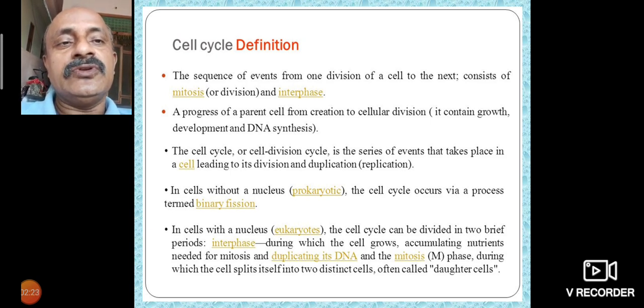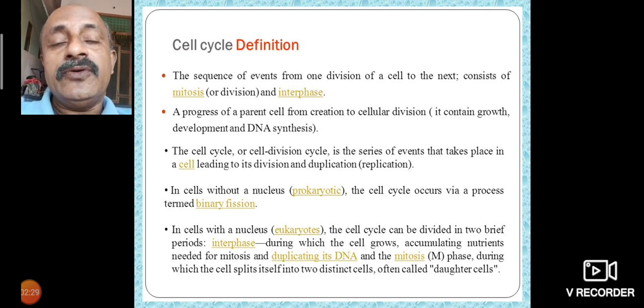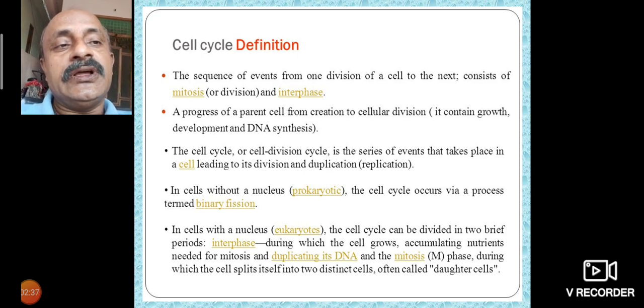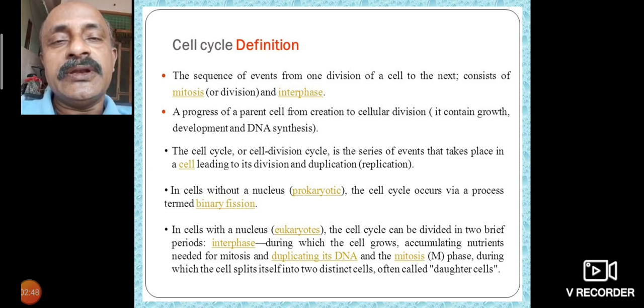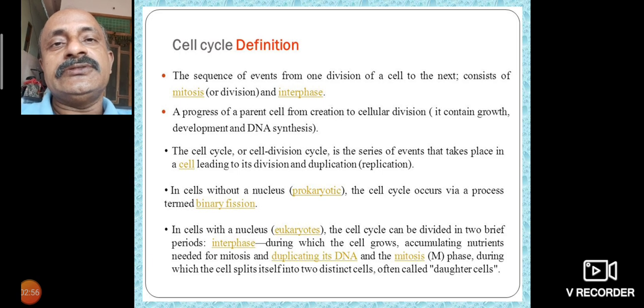Cells without a nucleus are prokaryotic cells. Cells with a well developed nucleus are called eukaryotic cells. The cell cycle occurs via a process termed binary fission in prokaryotes, like amoeba and paramecium. These single cell organisms divide only mitotically, and no meiosis takes place. It takes place by binary fission or longitudinal fission. Eukaryotes have a nucleus.